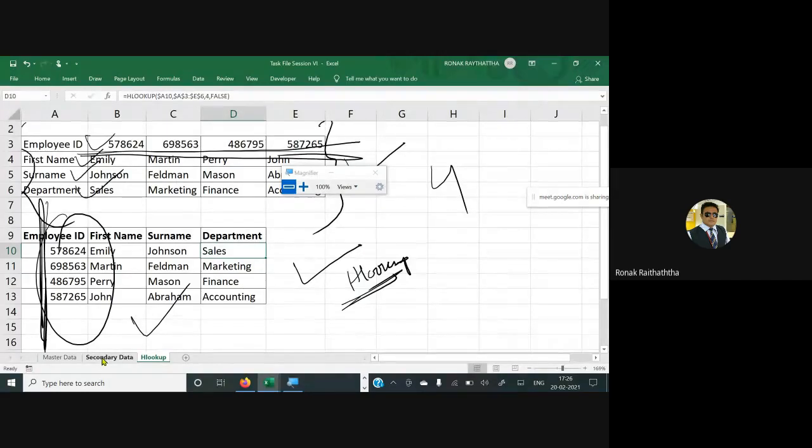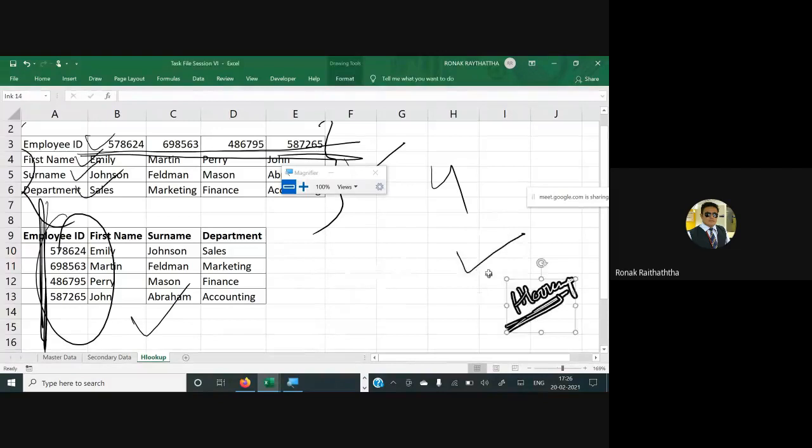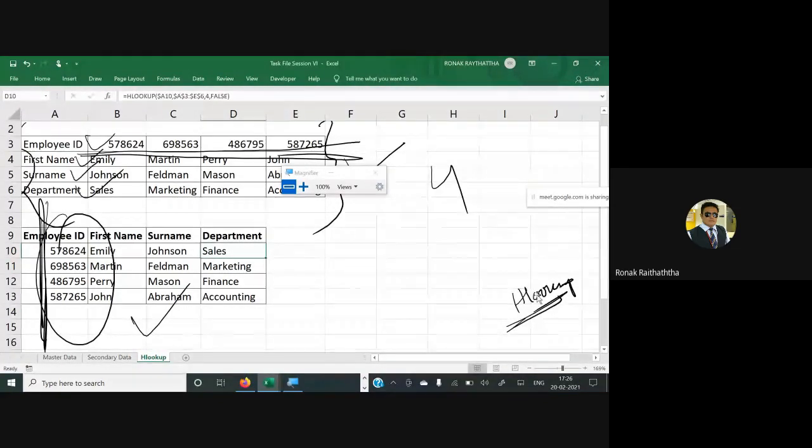Let me put some tasks in front of you. The next task is, say in the first name I have got Emily and in the second name I have got Johnson. Now the first name and surname are given to you in two different cells. I want the name and the surname both in the same cell. Can someone tell me what we can do? Emily and Johnson must be written in the same cell, not in different cells.